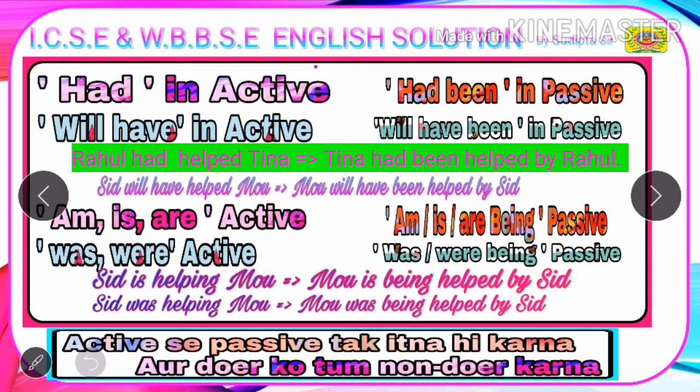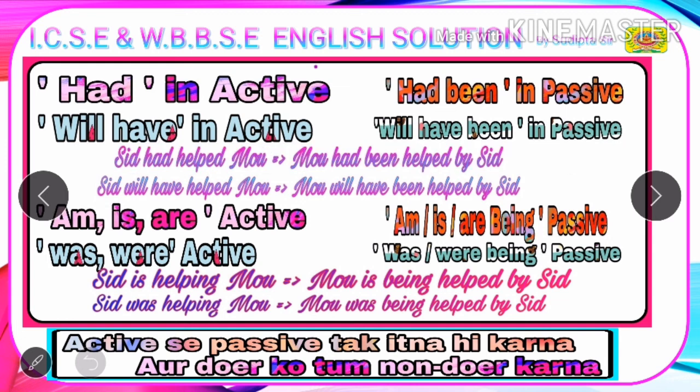Am is are active, am is are being passive, was were in active, was were being passive. This is so easy, my dear friends. Am is are active, so if you see is in the active, is being in the passive. Same way with am or is or are. And if you see was or were in the active, you will have was being or were being in the passive. My dear friends, this brings us to the end. Active से passive तक इतना ही करना और doer को तुम non-doer करना. And that's this amazing ARTI.